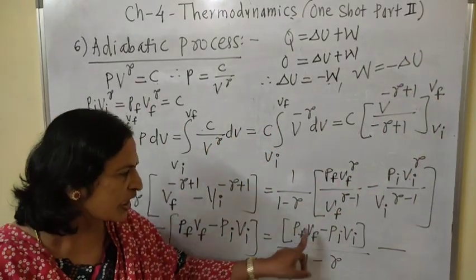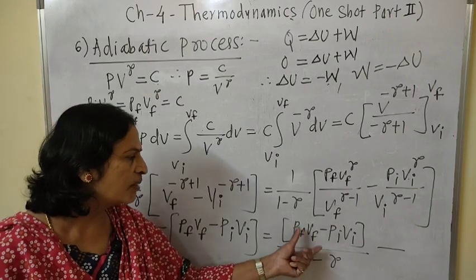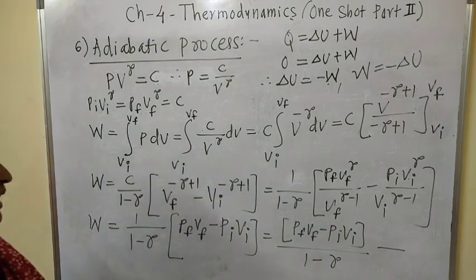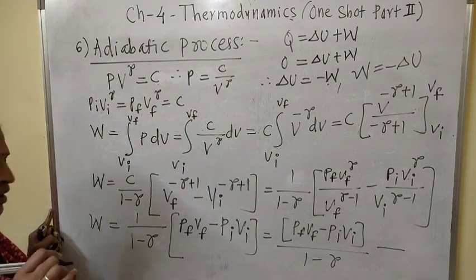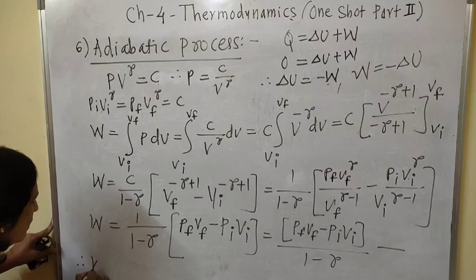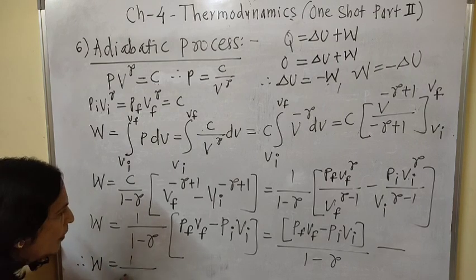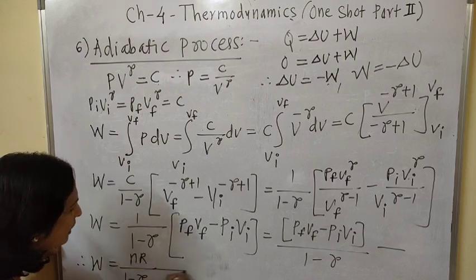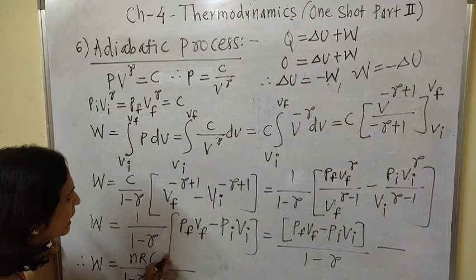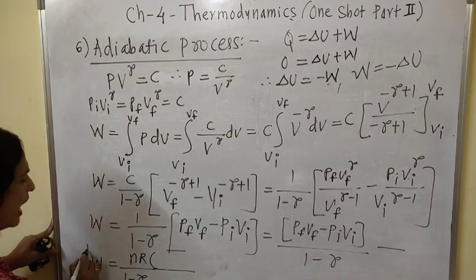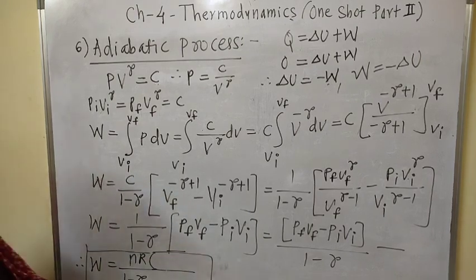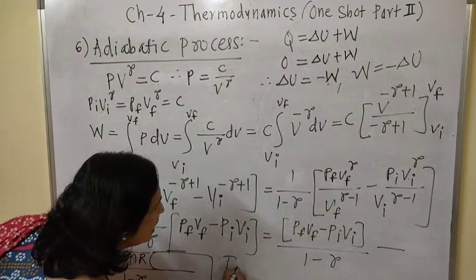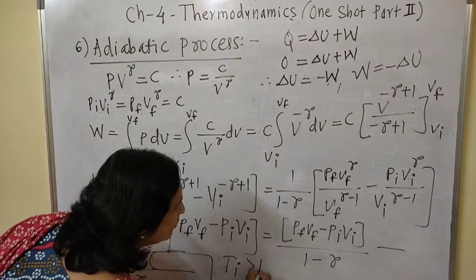Now when pressure and volume is given, at that time we can write this formula, but when the temperature is given, at that time we know that PV is equal to nRT, and therefore W is equal to 1 upon 1 minus gamma, and here nR is taken as common. But inside the bracket, when adiabatic expansion is there, the initial temperature is greater than the final temperature.